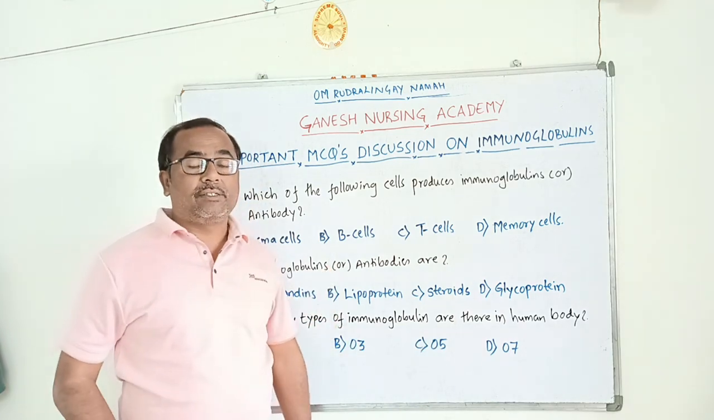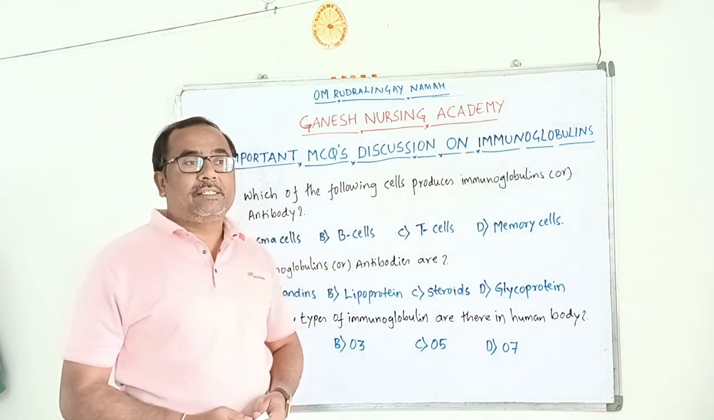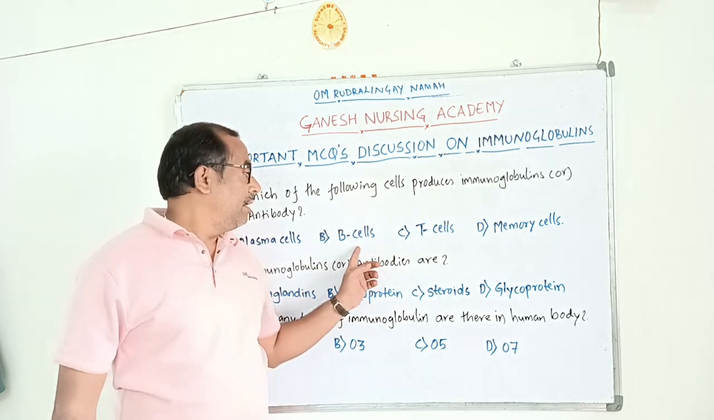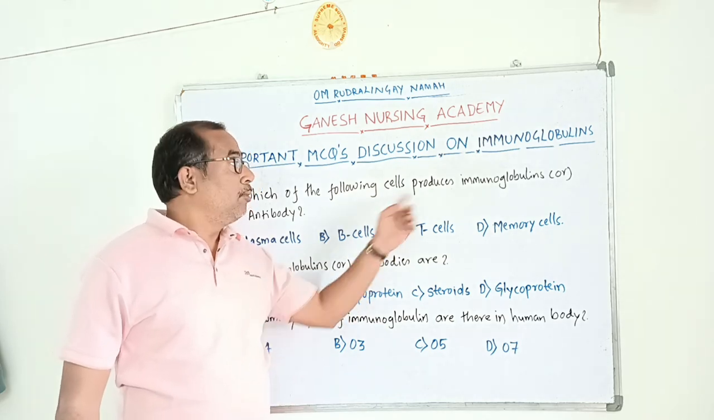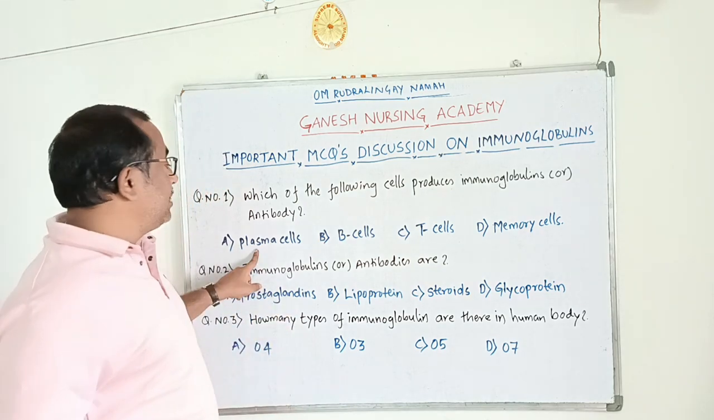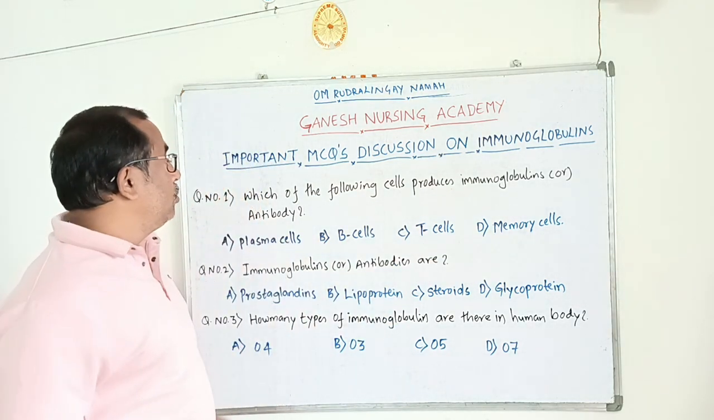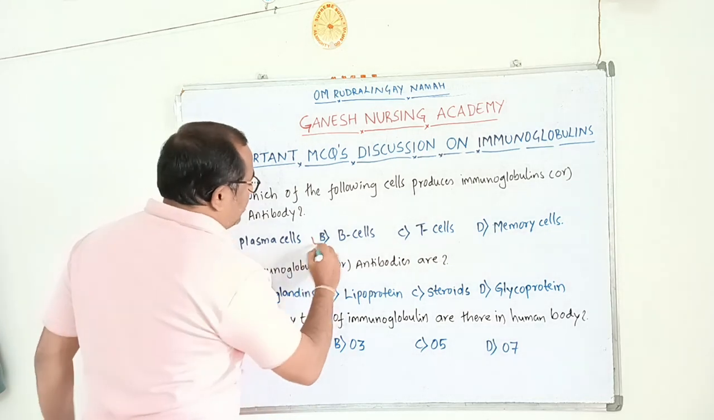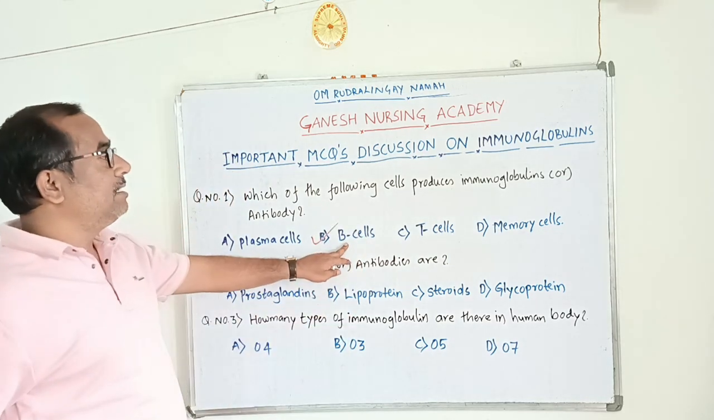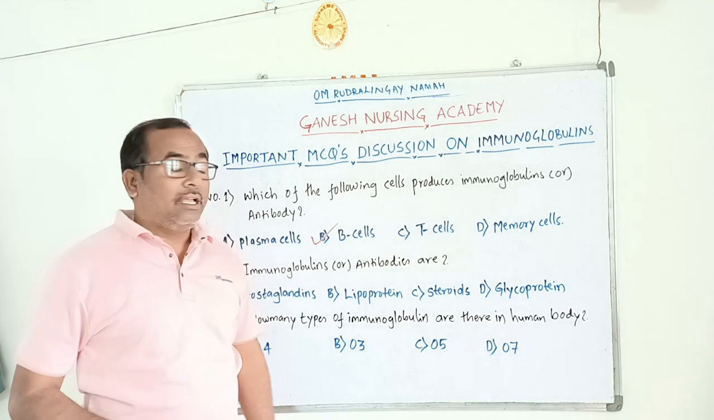B lymphocytes are the cells which produce the immunoglobulins or antibodies. So plasma cells, T cells and memory cells are the wrong options here. So which cells produce the immunoglobulins? It is the B lymphocytes that produce the immunoglobulins or antibodies.